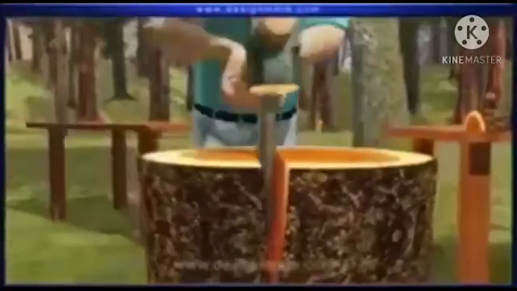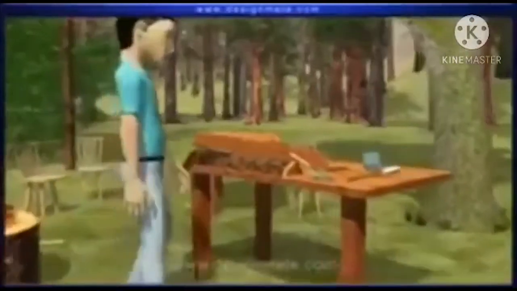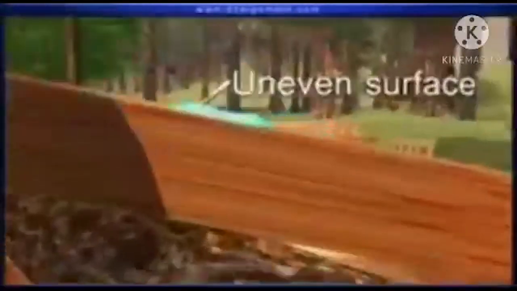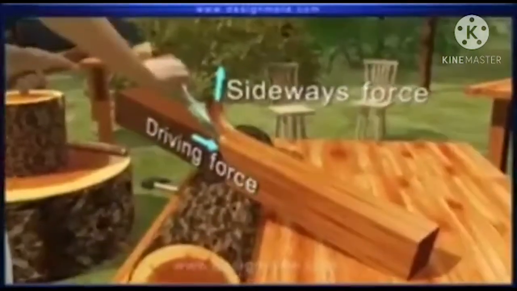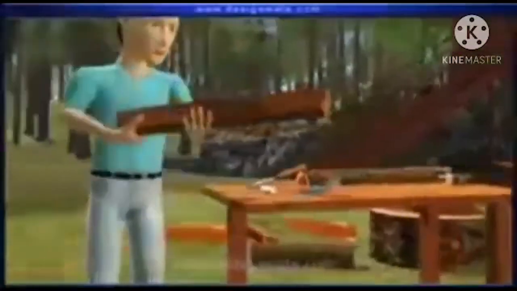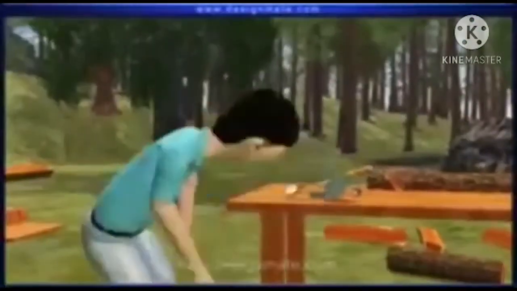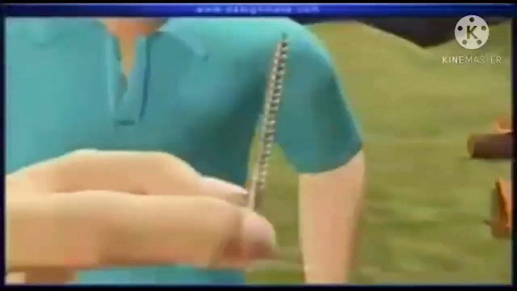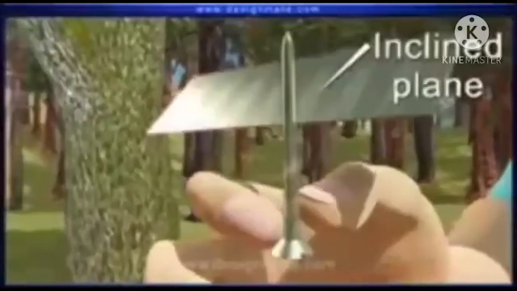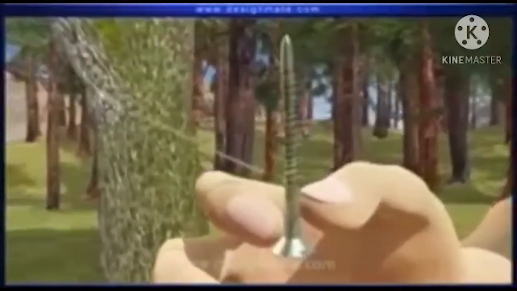Got it, my dear children? Yes. So, a wedge is a double inclined plane in the shape of V. Now, he is going to take the piece of long wood, and where there are uneven parts, he takes them and clears them off, and after that, he is going to make it suitable for the table. Simply, if he kept the piece of wood, is it okay? No, he took one screw. Have you seen that? What is it? It's the screw. So what is the screw?